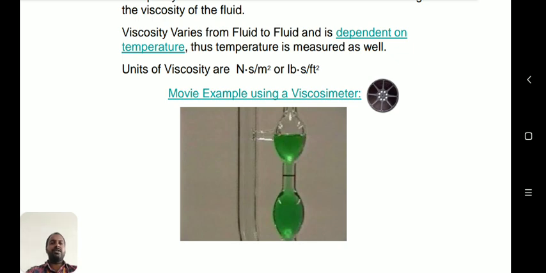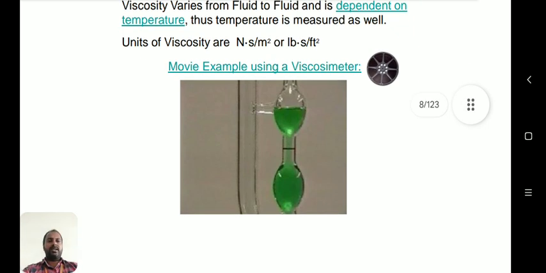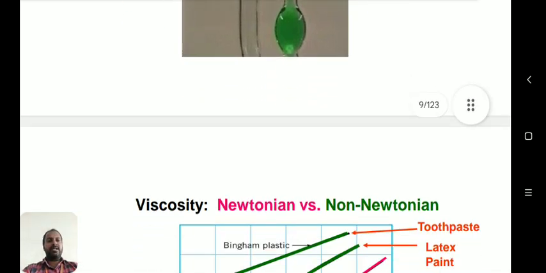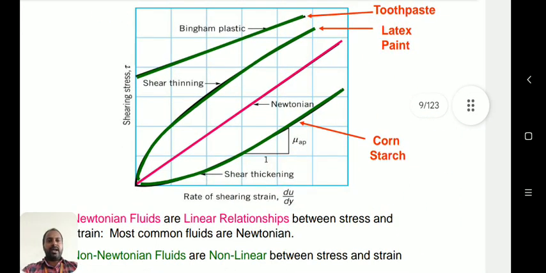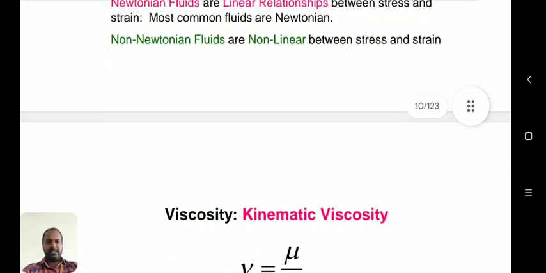In between, how much time it takes to fill that particular vessel will be used to calculate the viscosity, right? These are some graphs to find the viscosity.